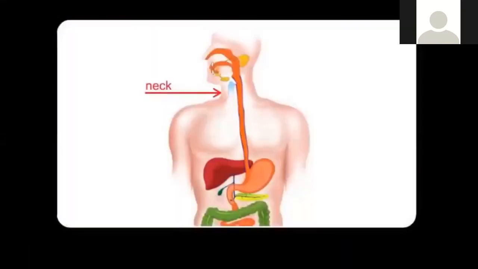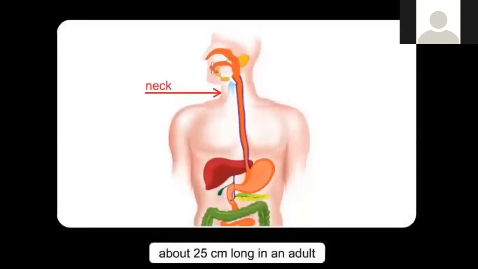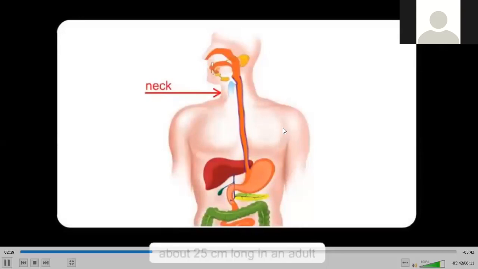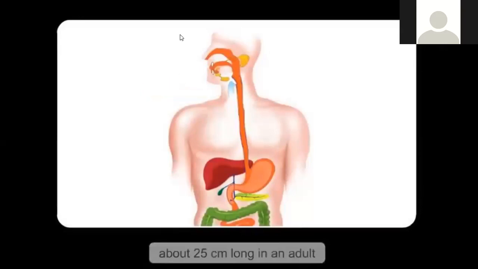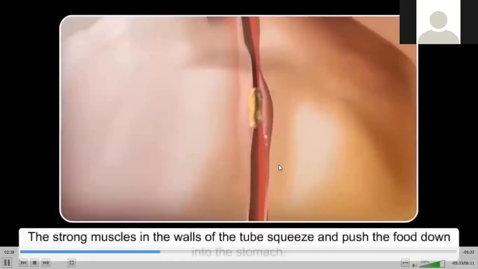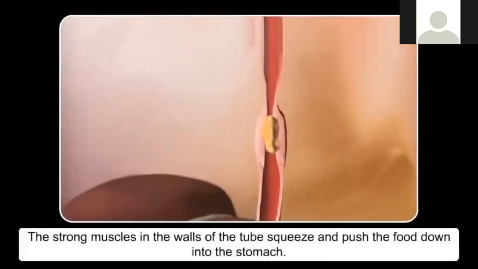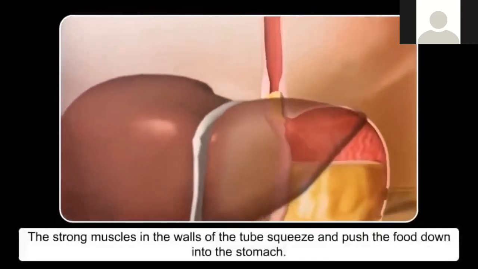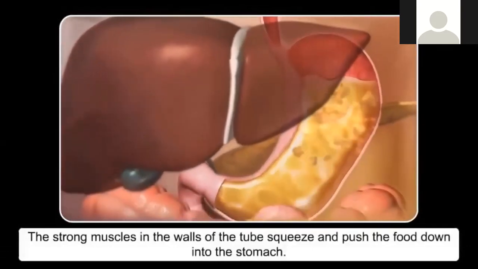This tube is inside our neck. It is about 25 centimeters long in an adult. It is also called the gullet or the food pipe. The strong muscles in the walls of this tube squeeze and push the food down into the stomach.